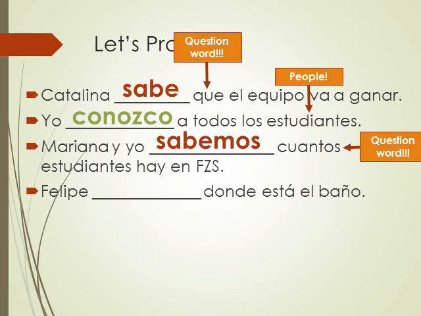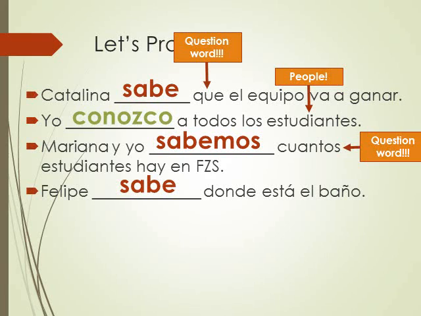Next one. Felipe blank, ¿dónde está el baño? So Felipe knows where the bathroom is. Will that be sabe or conoce? If you chose sabe, you are correct.